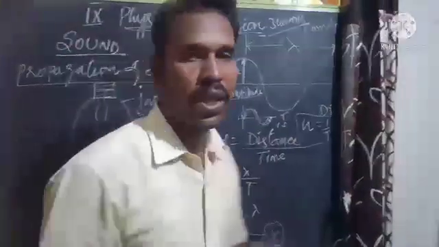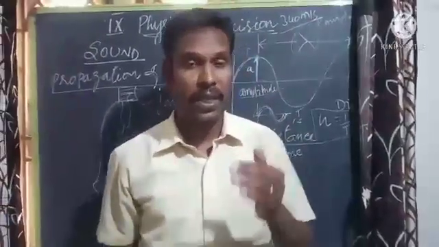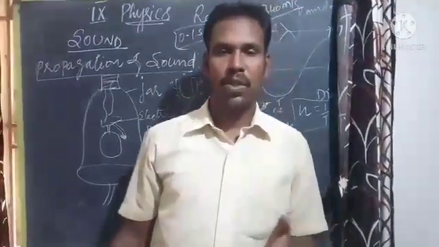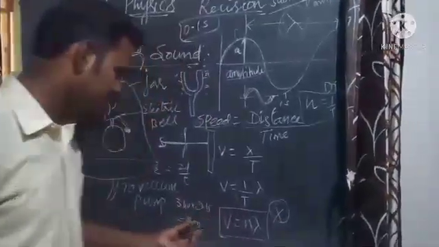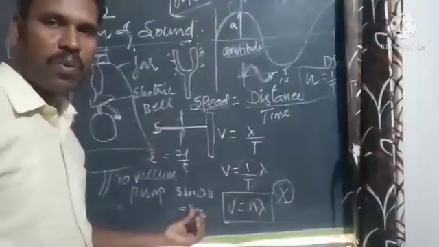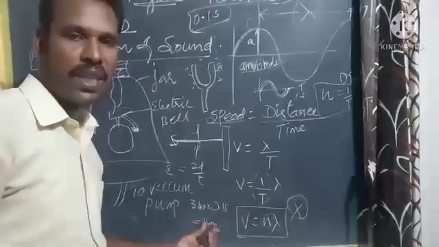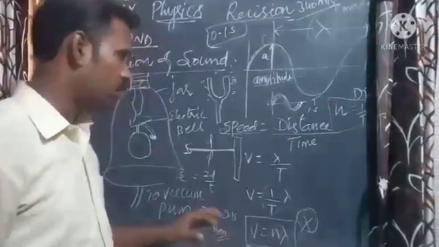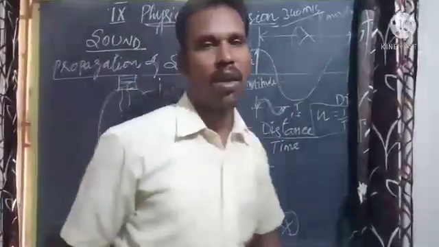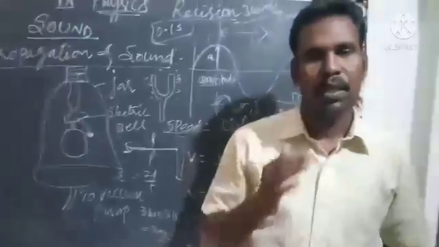So if you make any sound, the reflecting surface should be placed within 34 meters for you to hear an echo. Otherwise you will not hear an echo. So this is the major topic from this lesson.